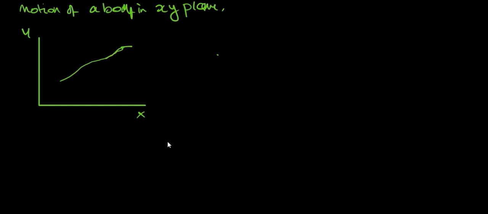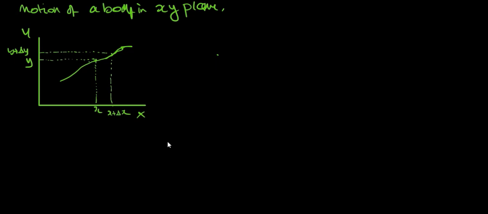Let's say if I take a small instance, let's say x and y, it moves to x plus delta x and y plus delta y.